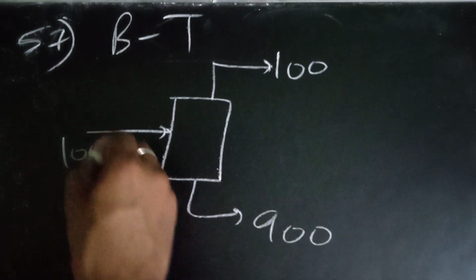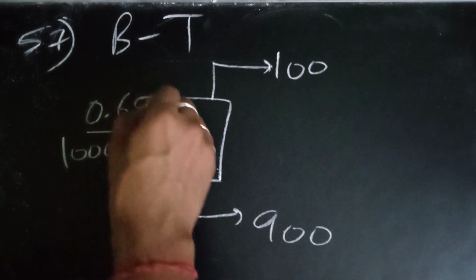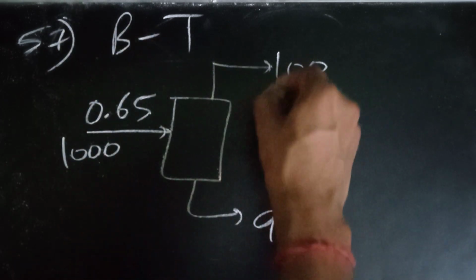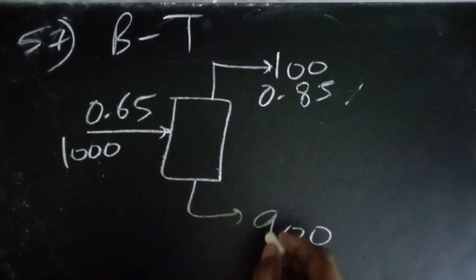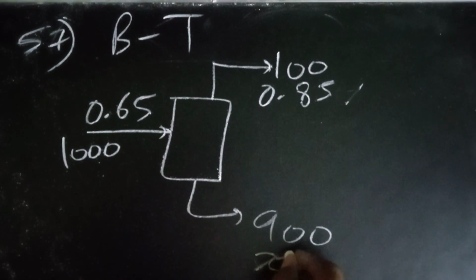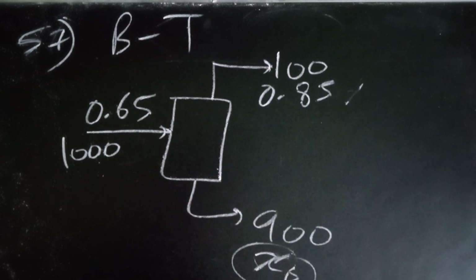Now the main thing is that here 0.65, 65% of benzene, and here 0.85, 85% of benzene, and we need to find the benzene as well as toluene, but the options were such that if you find the benzene, then you can get the toluene percentage.